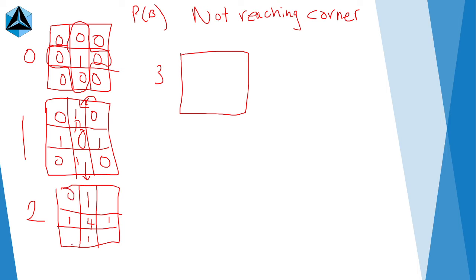I'll put zeros here for simplicity, just for the purpose of showing that. Well, 3 hops, how many ways are there to get to the center square? Well, we can get to the center square from each of these edges once again, and that sums up to 4 again. So there's still 4 ways to get to the center square.